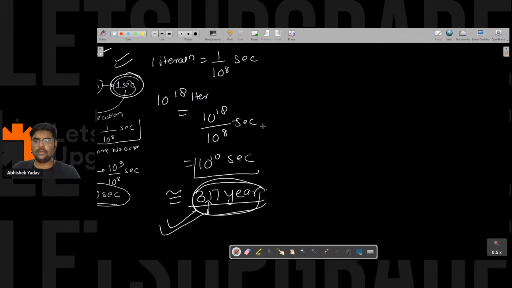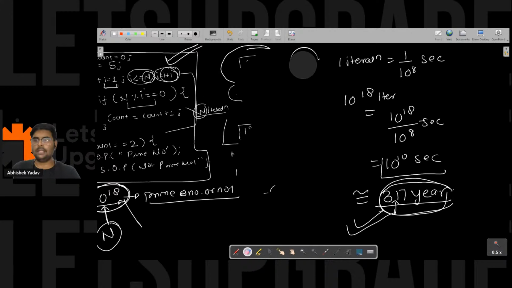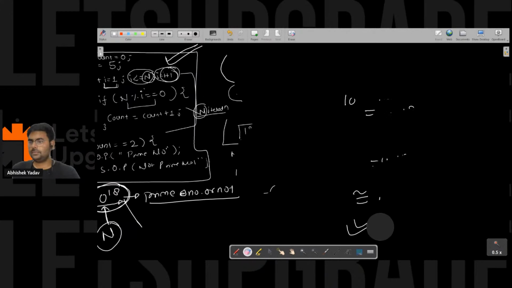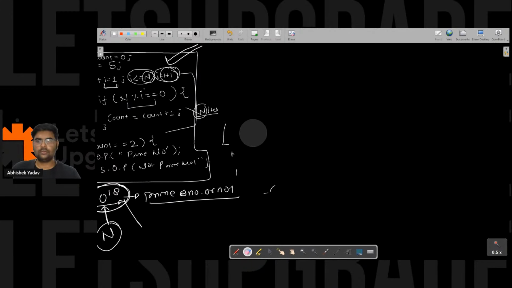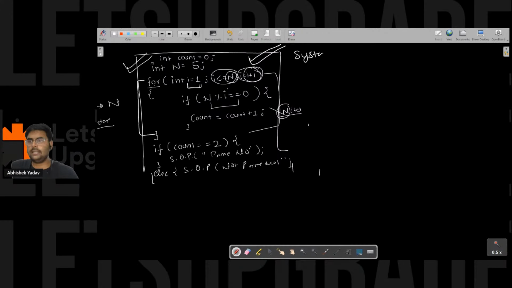One minute, guys. Let's remove this part now. So what we have observed is that I have a system in which 10 to the power 8 iterations are executed in 1 second.